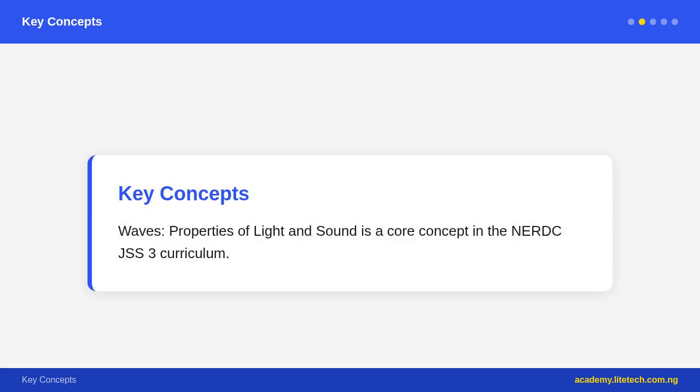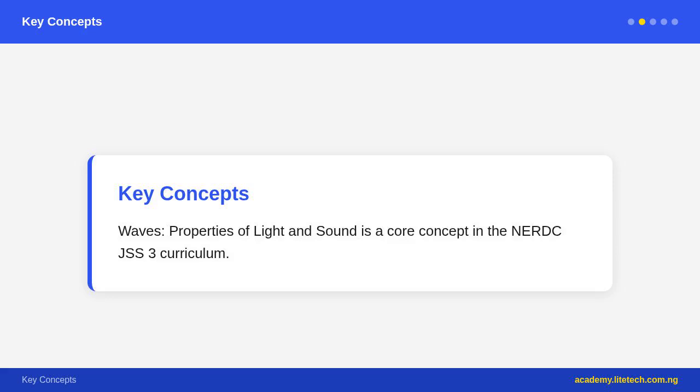Laws of reflection: the angle of incidence equals the angle of reflection. The incident ray, reflected ray, and normal all lie in the same plane. Refraction: light bends when it passes from one medium to another, e.g., from air into glass. Light slows down and bends toward the normal when going into a denser medium. It speeds up and bends away from the normal when going into a less dense medium.